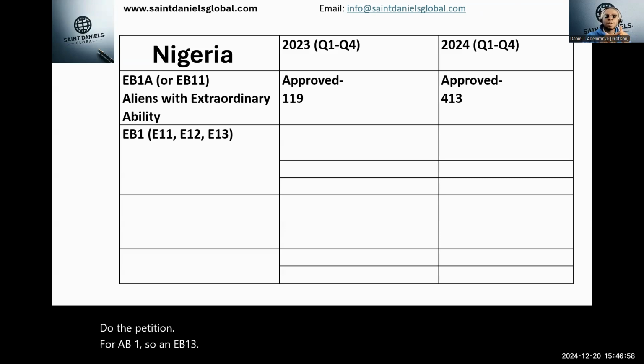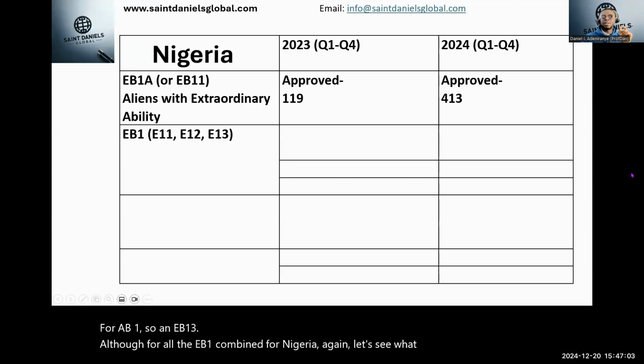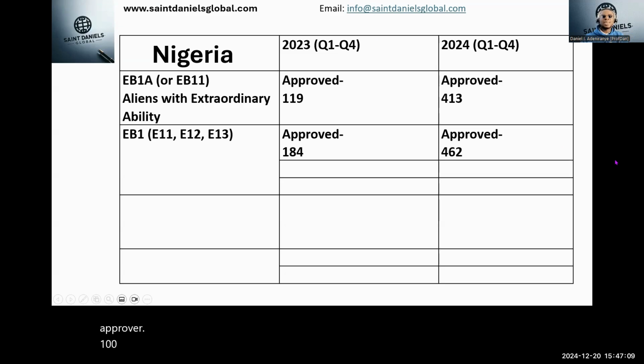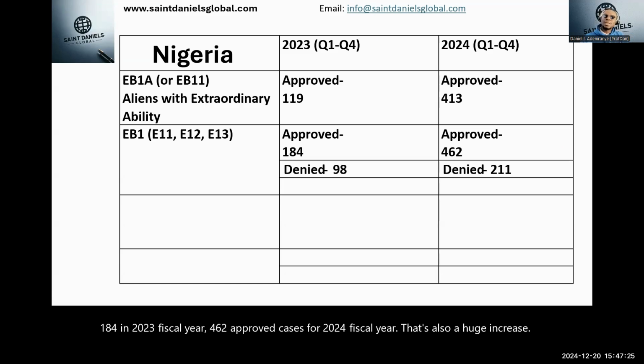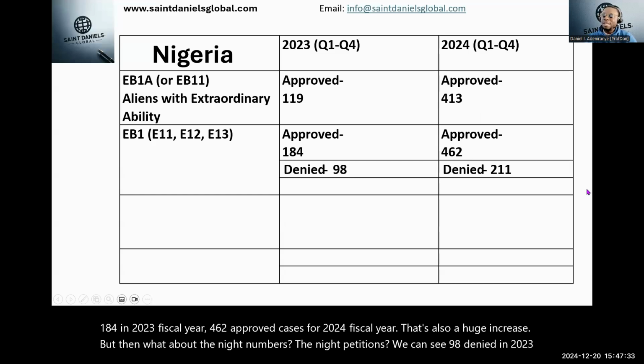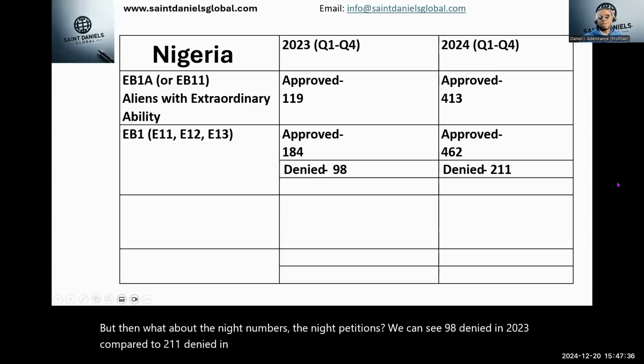Although for all the EB1 combined, for Nigeria again, let's see what we have. Number of approvals: 184 in 2023 fiscal year, and 462 approved cases for 2024 fiscal year. That's also a huge increase. But then, what about denied petitions? We can see 98 denied in 2023 compared to 211 denied in 2024.